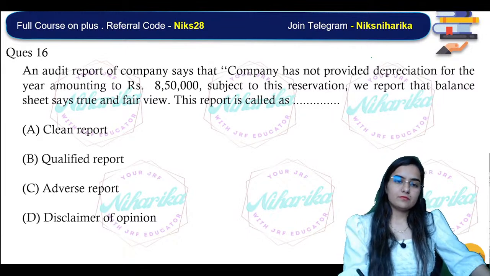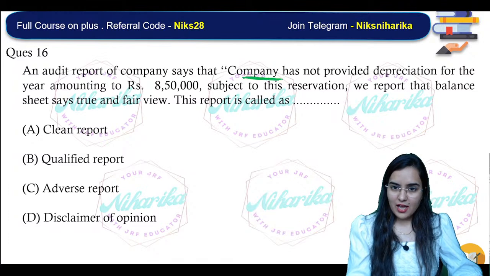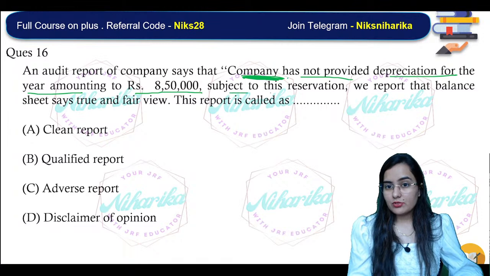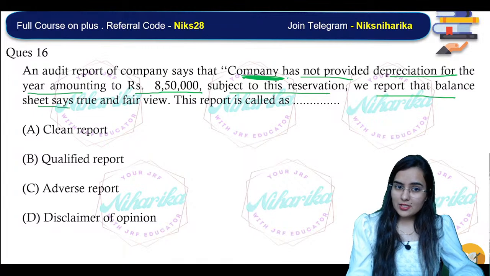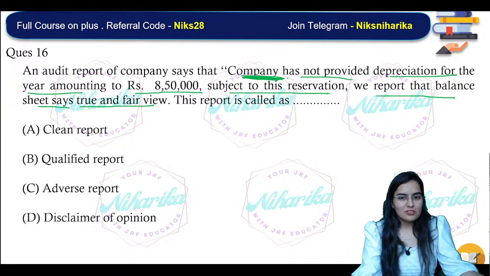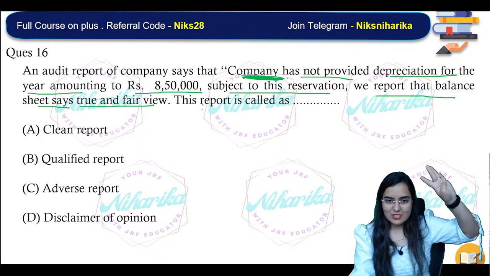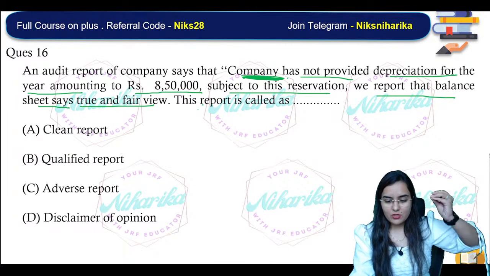Okay, next one. I hope you all have understood the concept. An audit report of a company says that the company has not provided depreciation for the year amounting to 8,50,000. Subject to this reservation, we report that the balance sheet gives a true and fair view. So this report is called which one? You have done it? Got the reason now. Very nice. You have done 4 types of reports, four types of opinions. So which kind of opinion is this?